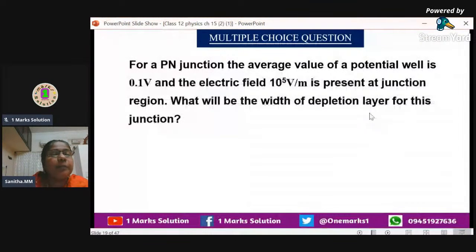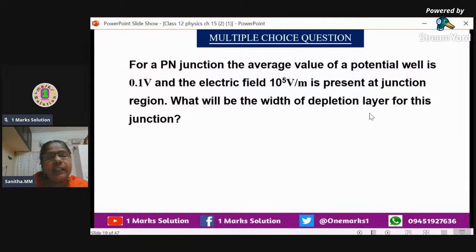This is a simple problem. For a PN junction, the average value of the potential barrier, you know that, isn't it, is 0.1 volt and the electric field is 10 raised to 5 volt per meter present at the junction region. What will be the width of the depletion layer for this junction? So here, what all things are given?